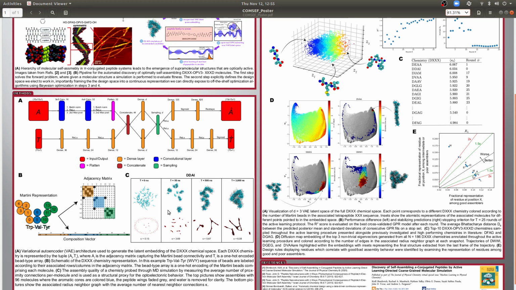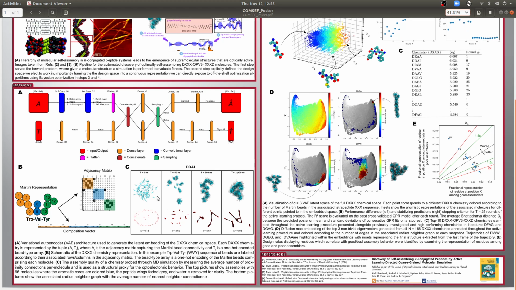In the bottom right is a representative trajectory that's used to evaluate the performance of a given molecule, here identified by the amino acid abbreviations for the oligopeptide wing of the molecule, DDAI. And the bottom shows the metric that we use to measure the relative performance of that molecule, namely measuring the average number of contacts per molecule in the simulation after 3,000 nanoseconds.